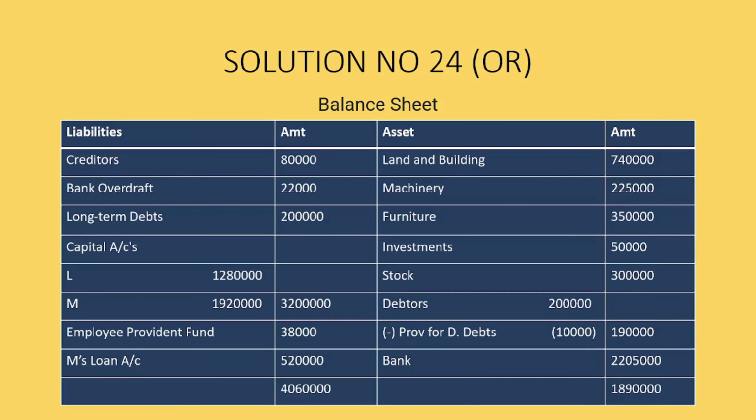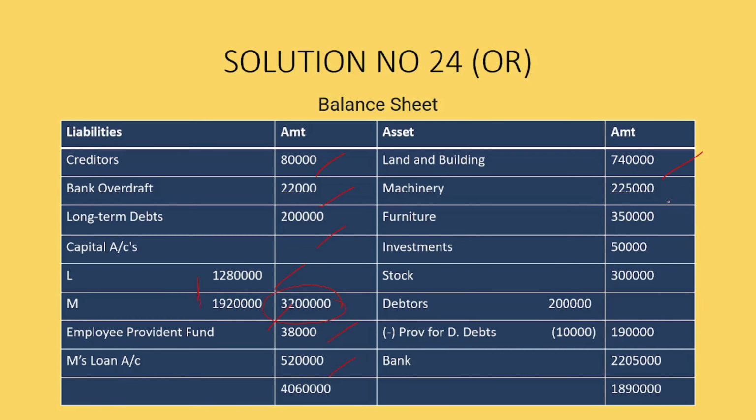So the balance sheet shows us creditor, bank overdraft, long term debts, and the capital accounts of L and N. Here we can see the values as we have written in the partners' capital account, and the total amounts to 32 lakhs. The employee provident fund is 38,000 and M's loan account is 5 lakh 20,000.